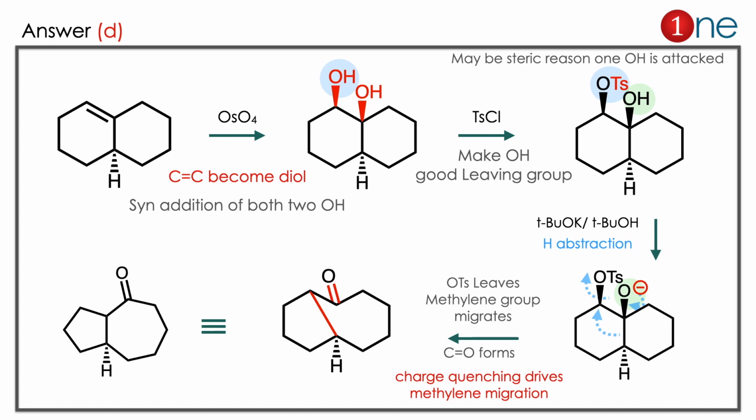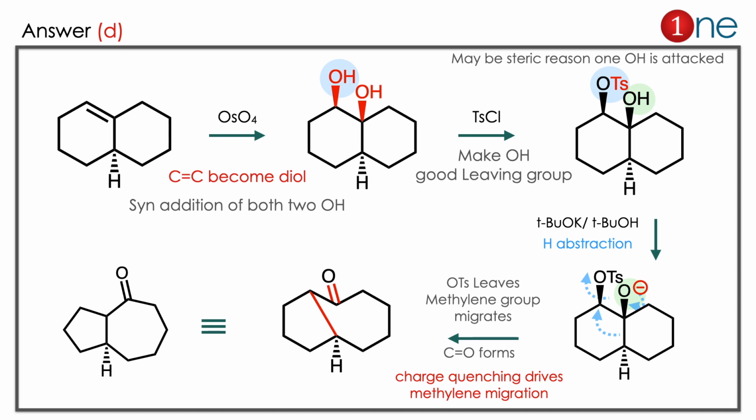The answer is D. Let us see how. The starting material is alkene, you are using osmium tetroxide. So what really happened is osmium tetroxide converts the CC double bond to a diol, 2 OH groups formed there. Then the next step you are using the tosyl chloride, one hydroxy group converted into tosyl one.